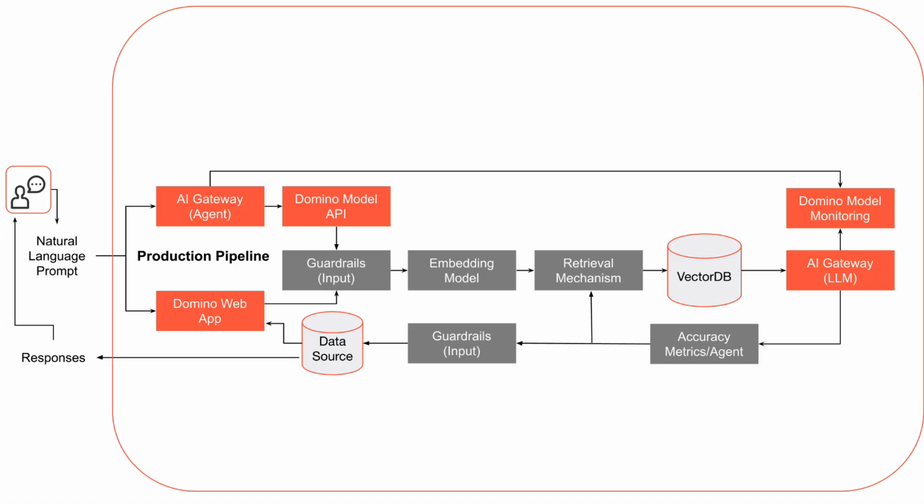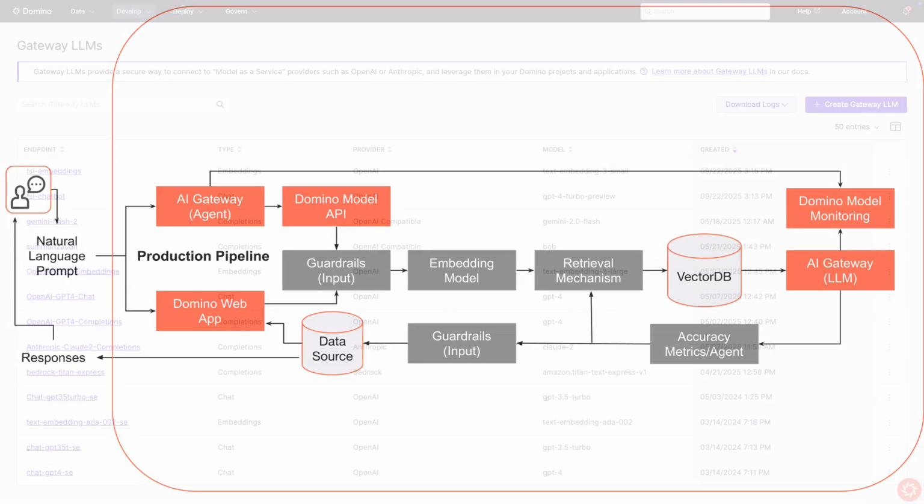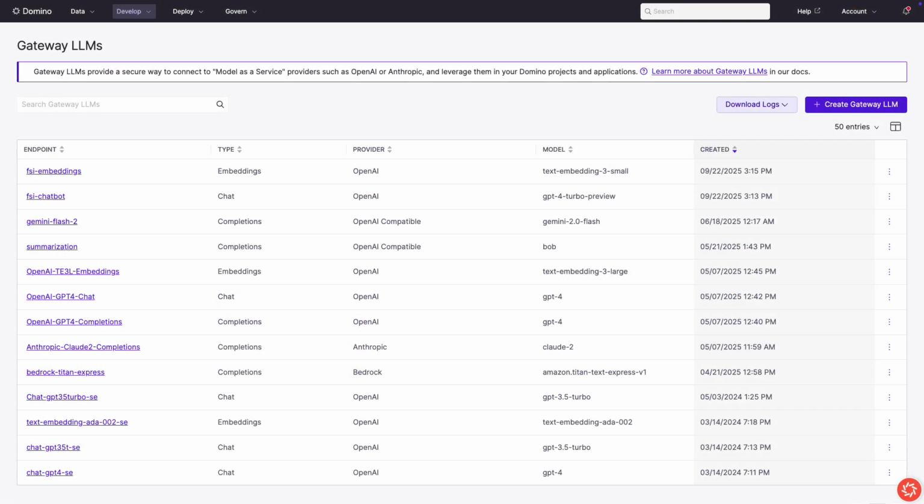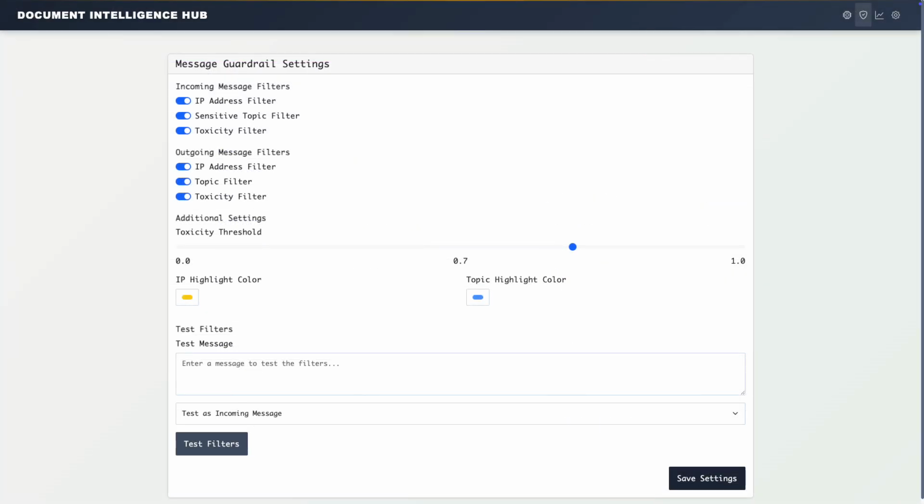Once configured, we move into the production deployment pipeline and operate the system as an agent through Domino's AI Gateway. The gateway provides administrators with an audited endpoint that standardizes outputs and requires only a single initial setup. This architecture is deployment flexible. It works in the cloud, on-premise, and in air-gapped environments with the same governance and audit capabilities. When a query arrives, it's first filtered through configurable guardrails then processed by the RAG system.